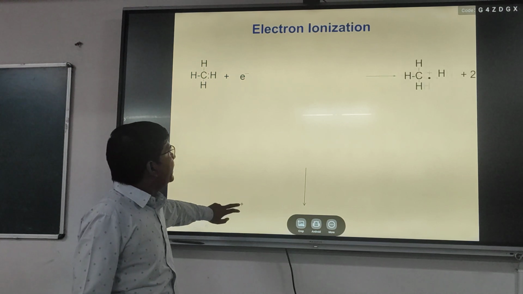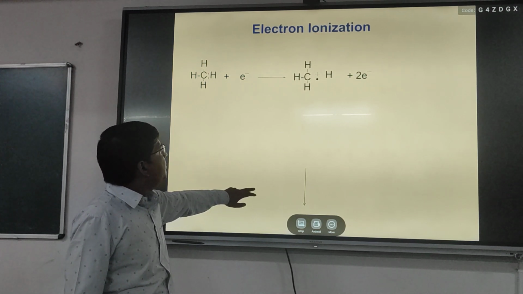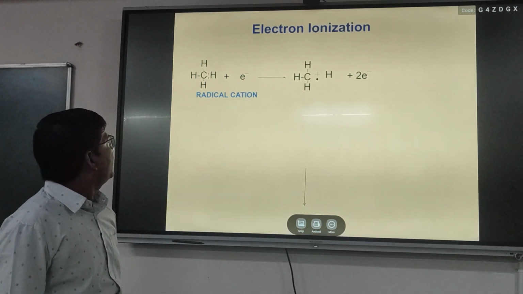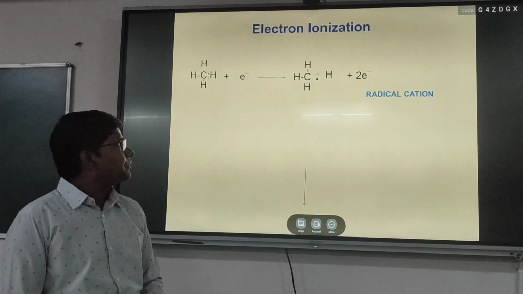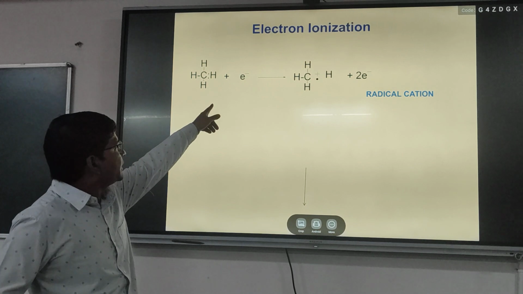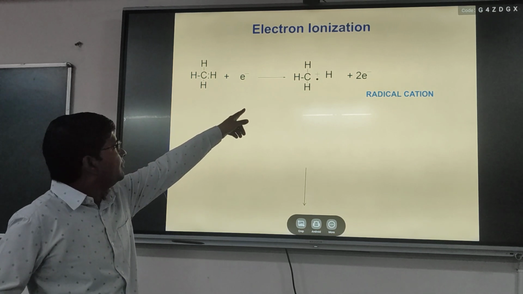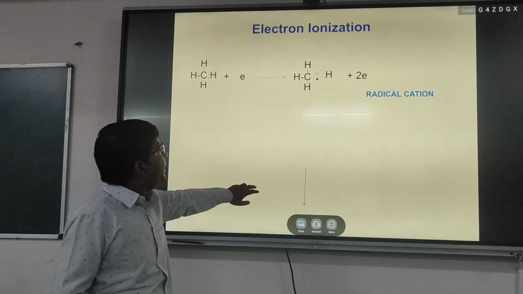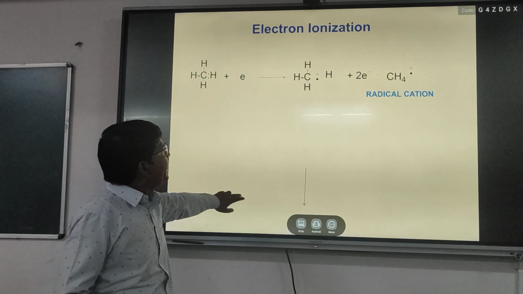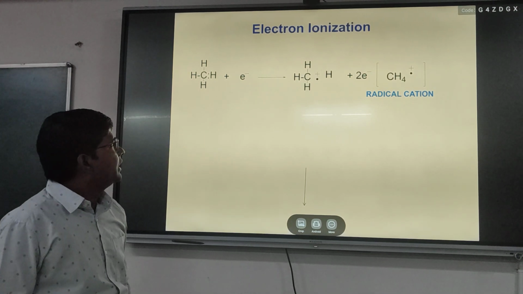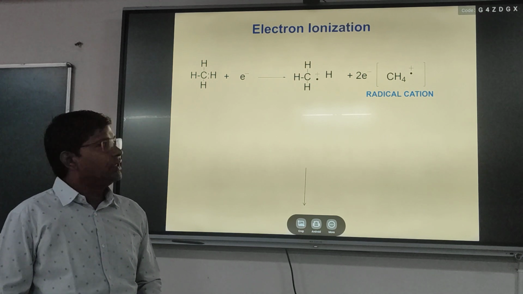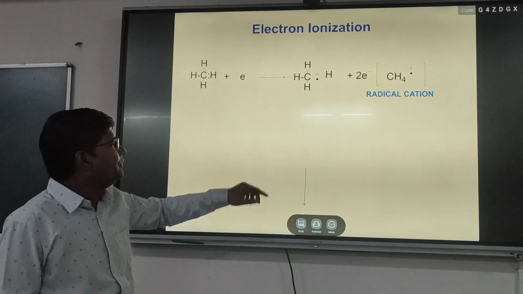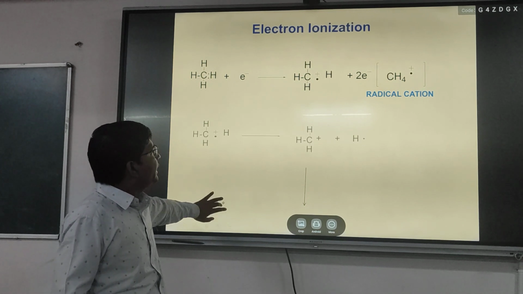Then we can take the example of methane. When methane is heated with an electron beam, the molecule loses one electron, and the removal of one electron from methane forms the radical cation.